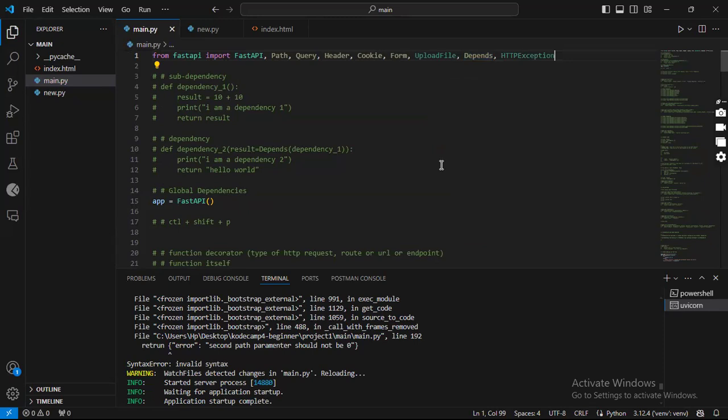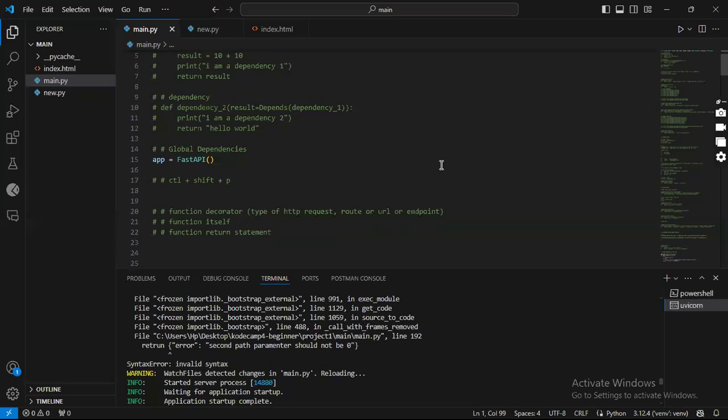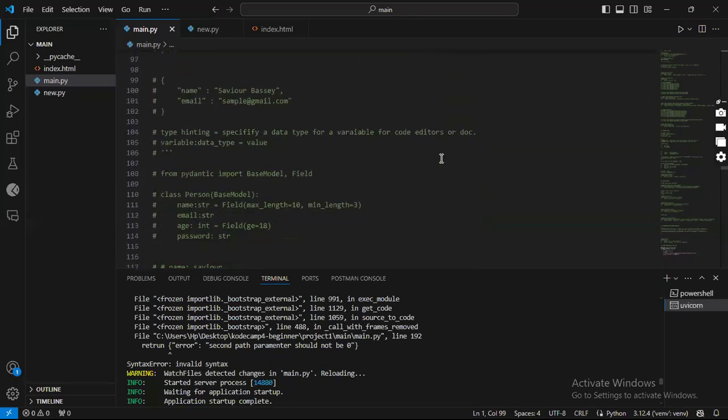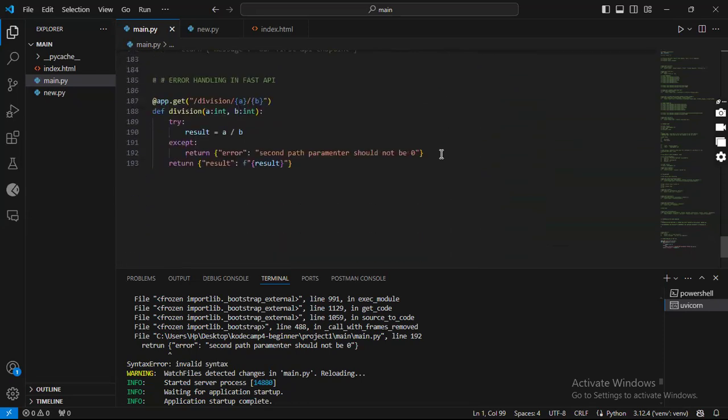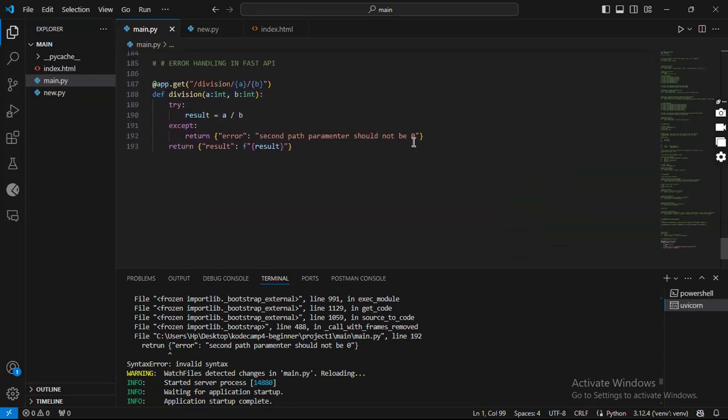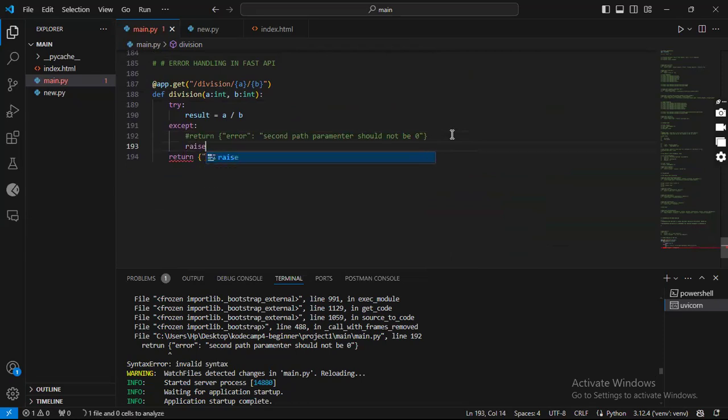You want to use this module to raise your exception or to handle your error, because HTTPException gives you the ability to specify a response code, which we'll talk about shortly. So we'll come back here and I'll simply comment out this return, and then I'll use a keyword called raise. Python has a keyword called raise, and what follows is the exception.